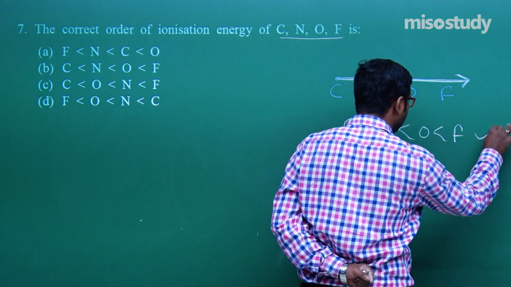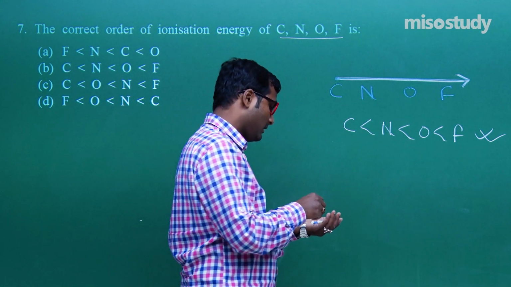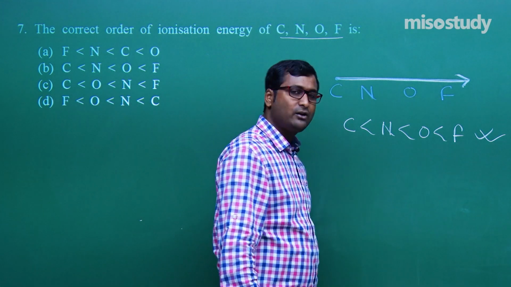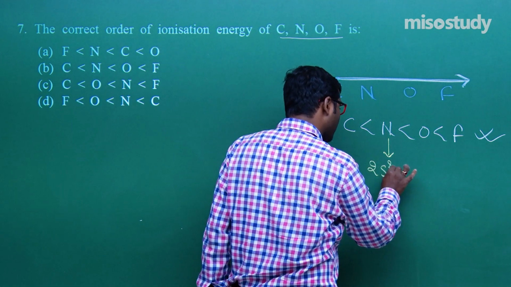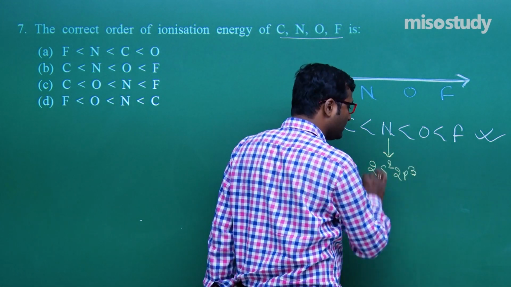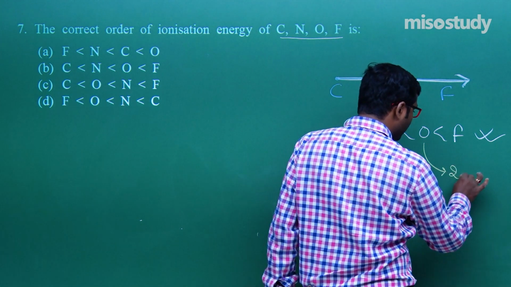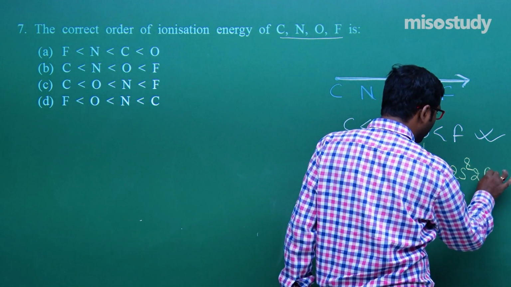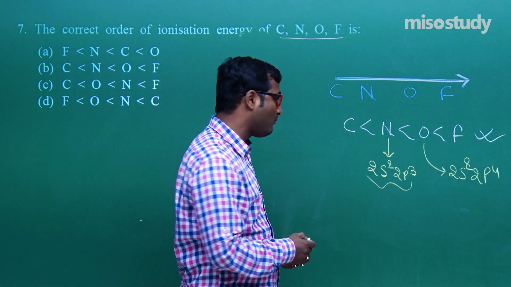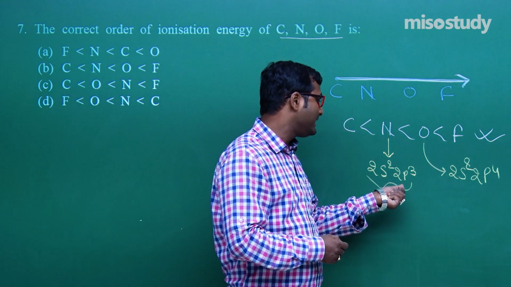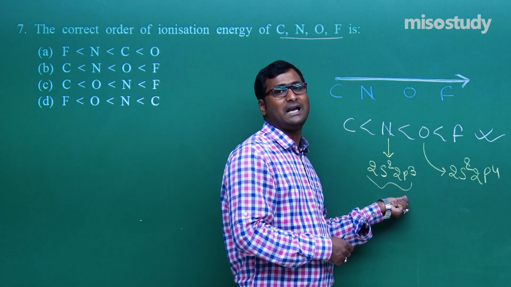But here some modification is required. Nitrogen has electronic configuration 2s2 2p3, and oxygen has 2s2 2p4. Nitrogen's is more stable, so it will require more energy to remove an electron.